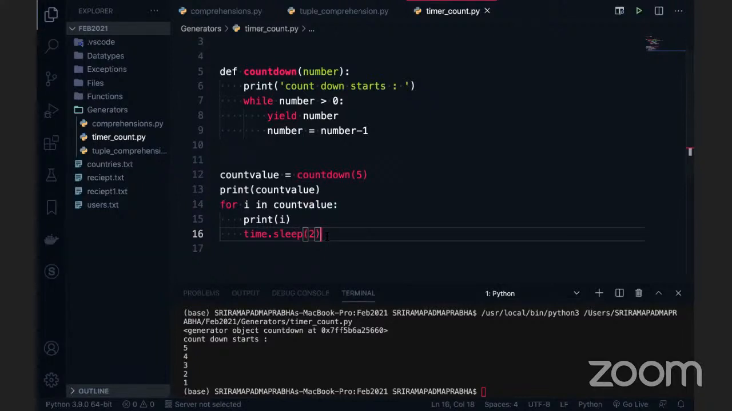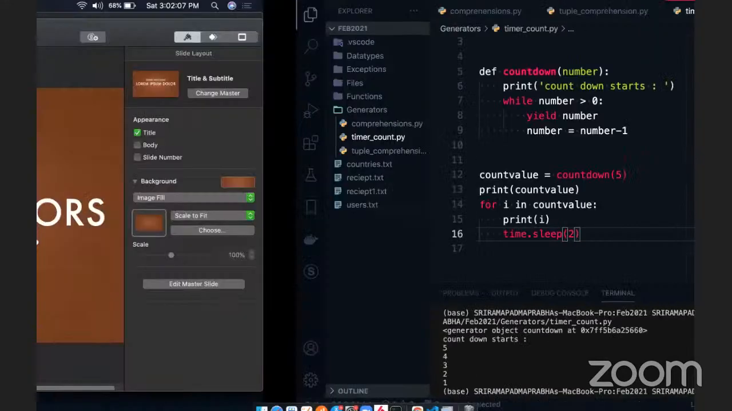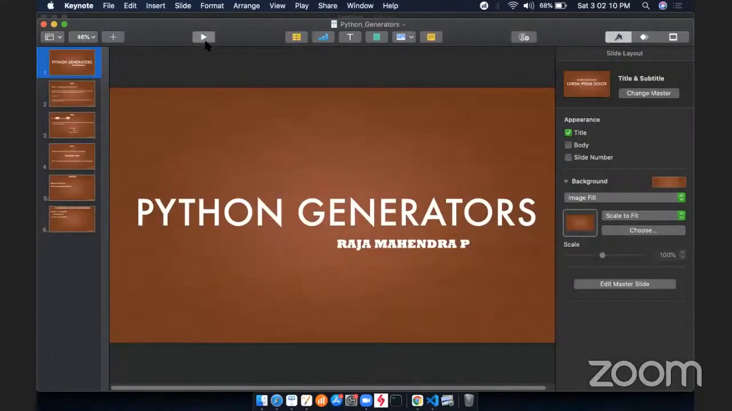Okay, it's up to you. You can decide how we can do it. Okay, so this is one example. Let me go to the presentation. Is it opened? Yeah, it's a simple two lines only.